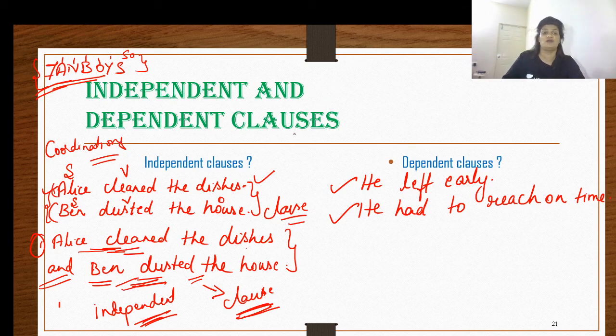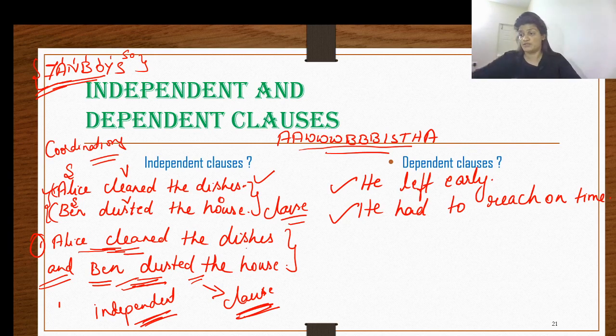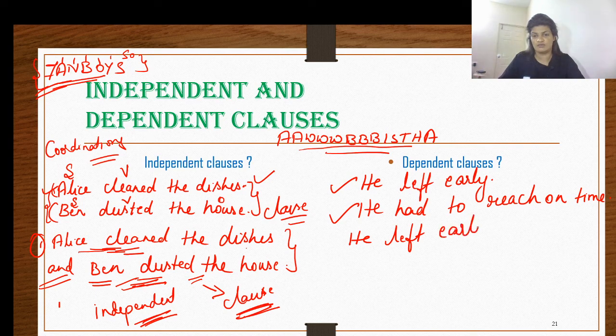I hope you remember the acronym AUPISTA. So which conjunction are you going to introduce over here? Let me do that for you. "He left early because he had